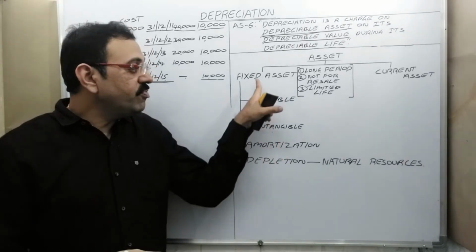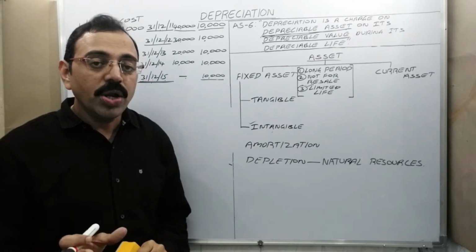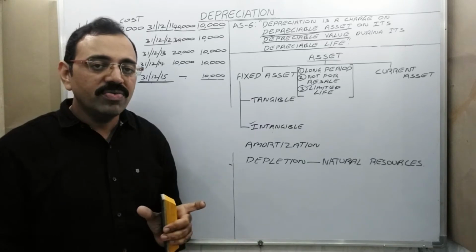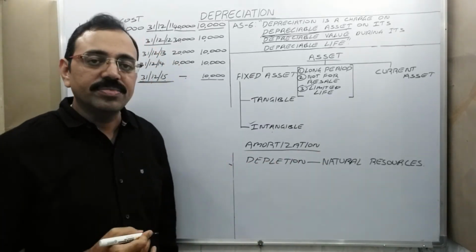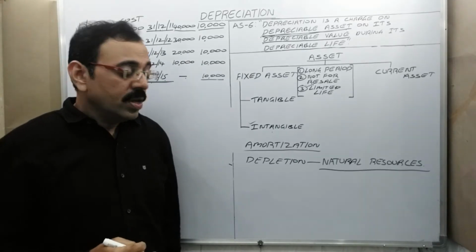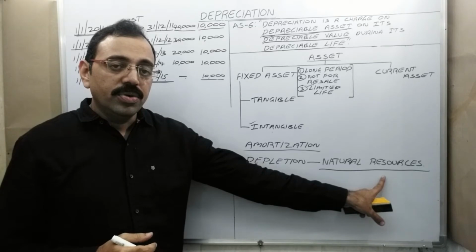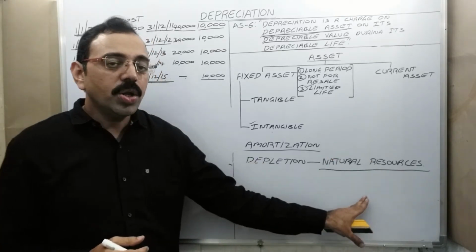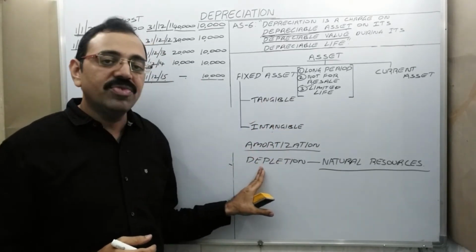On intangible fixed assets also we provide depreciation, but we should not use the word depreciation here. What is a suitable word for intangible assets? Amortization. In case of natural resources, if natural resource value decreases, we should not use the word depreciation. We should use the word depletion.